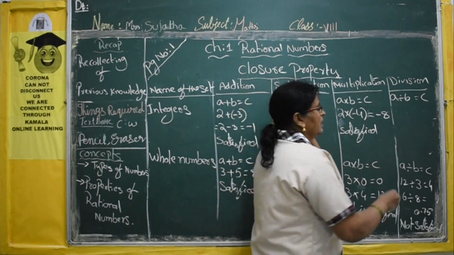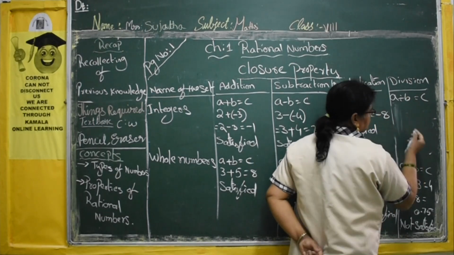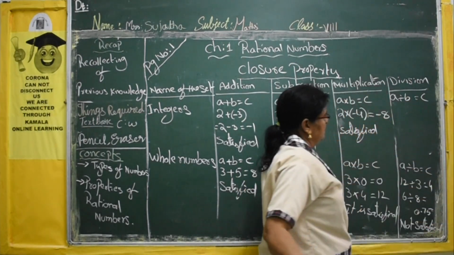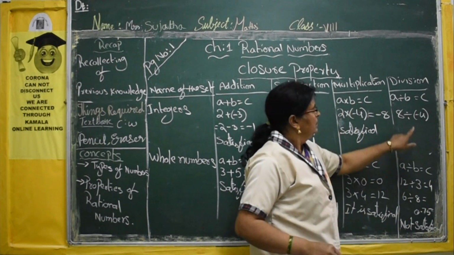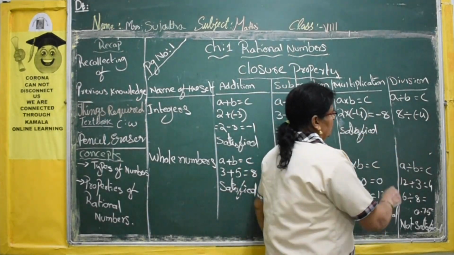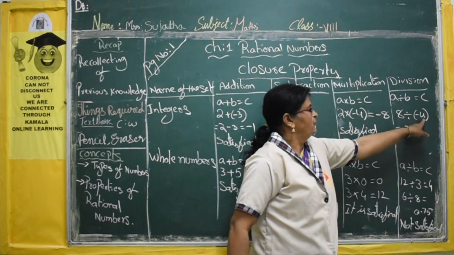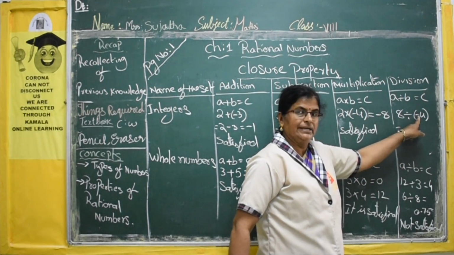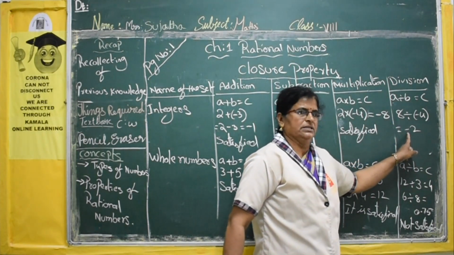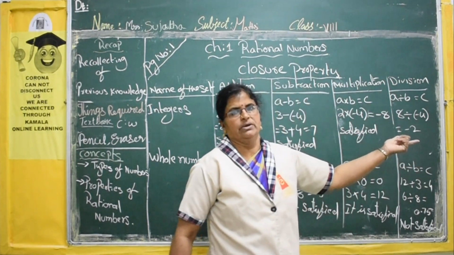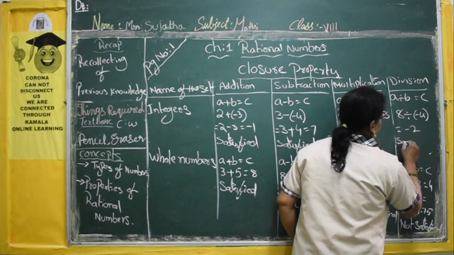Now come to the division. Now 8 divided by minus 4 I am taking. So what is the quotient you will get? Minus 2. In the 4 table, 8 will come 2 times. Here the minus sign is there, no? So when the minus sign is divided by the plus sign, the quotient becomes minus. That's why minus 2. So minus 2 is also a negative integer which belongs to the set of integers. So it is satisfied.